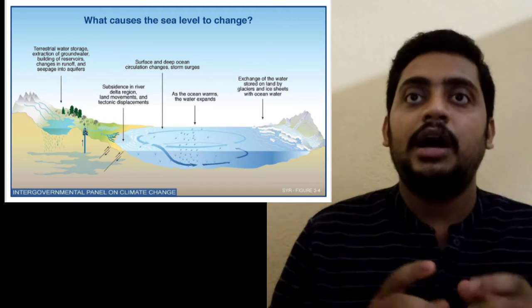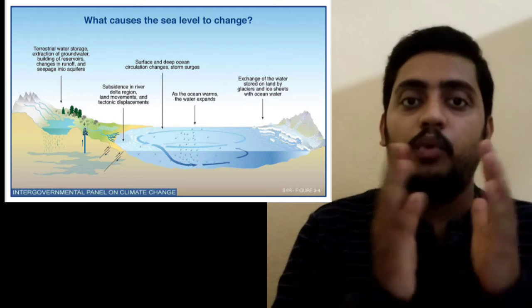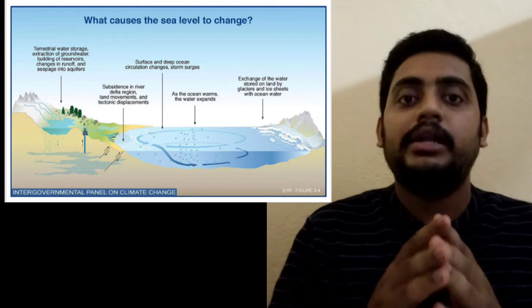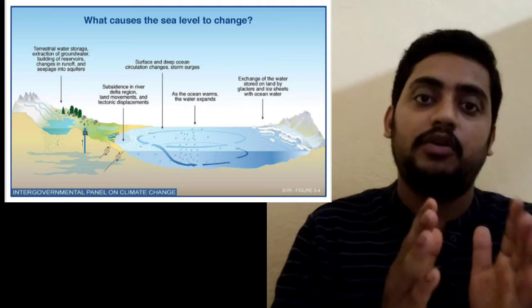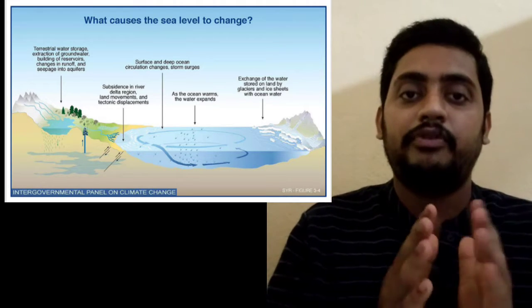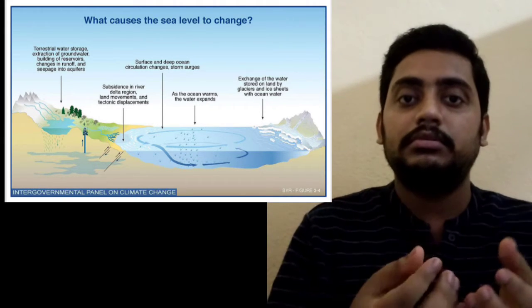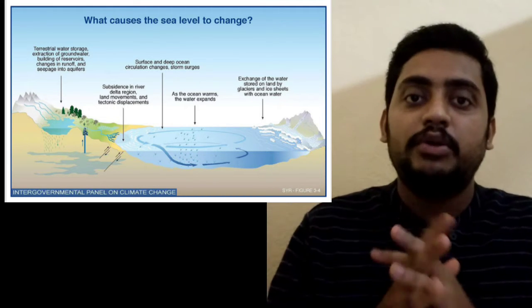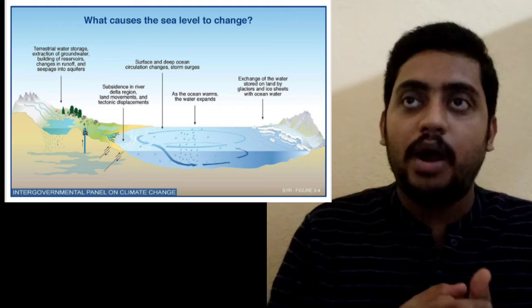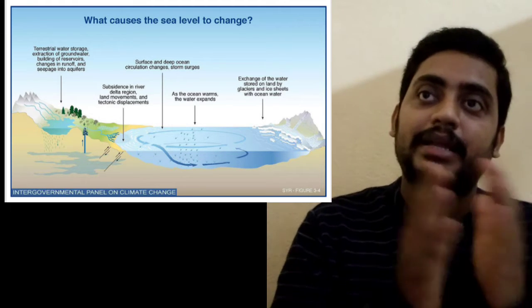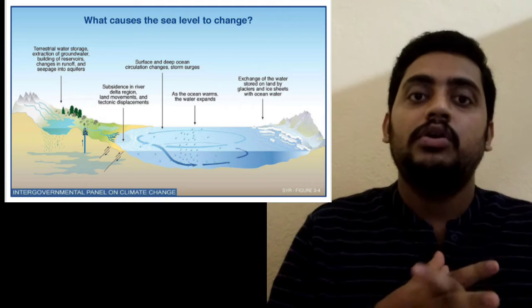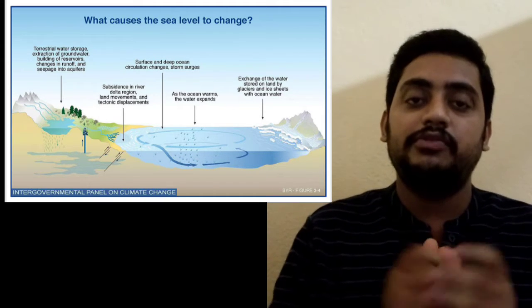Fourth is the warming of the ocean, and for that reason the water expands, which also changes sea level. Fifth one is the exchange of water on land by glaciers and ice sheets with ocean water.